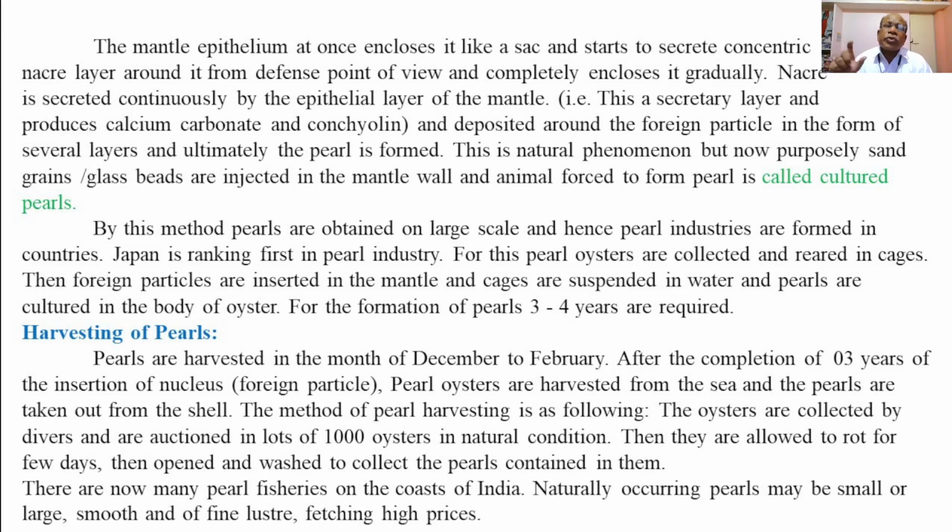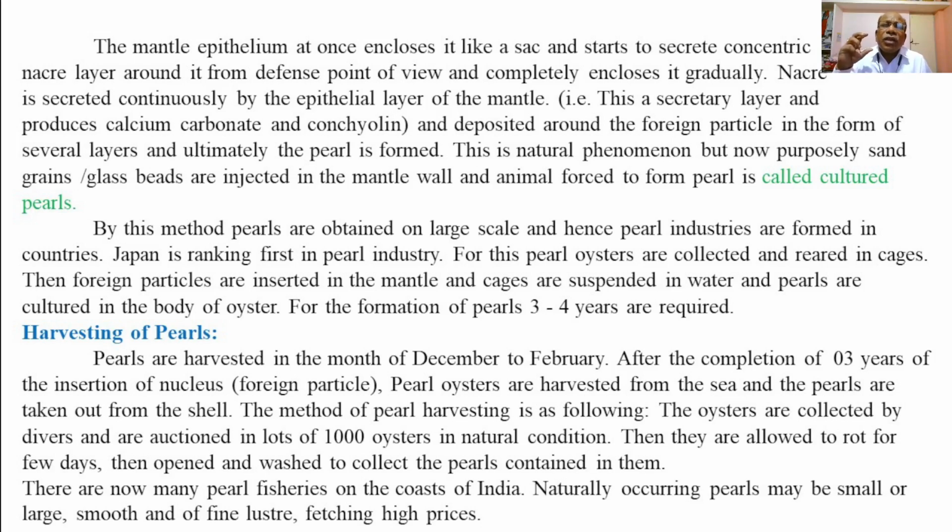These are the two substances or components secreted by the mantle epithelium in the form of nacre. Nacre is thus a homogeneous coat secreted by the mantle epithelium and it consists of calcium carbonate and quincholine.